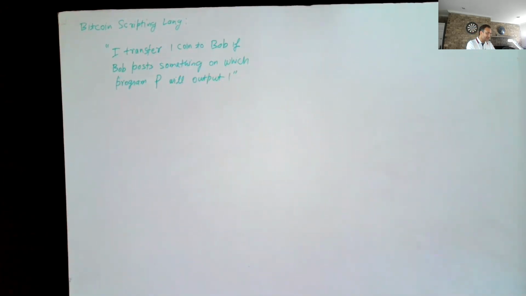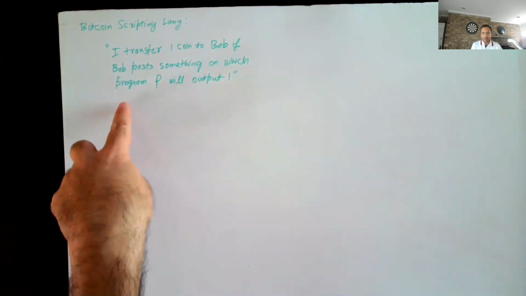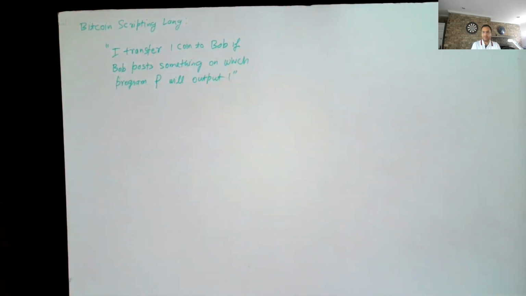Right? And here the nice thing is that this transfer is automatically done by the miners. Once you post this signed statement, the contract is automatically invoked. The program P will be called the smart contract here, and it will be run by the miners, and the money will be automatically transferred.